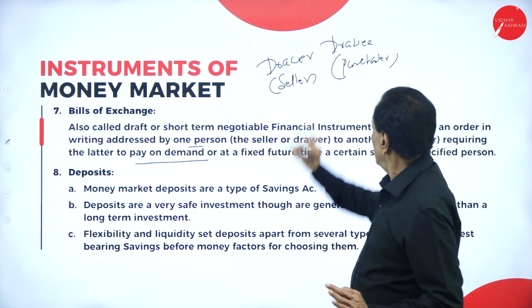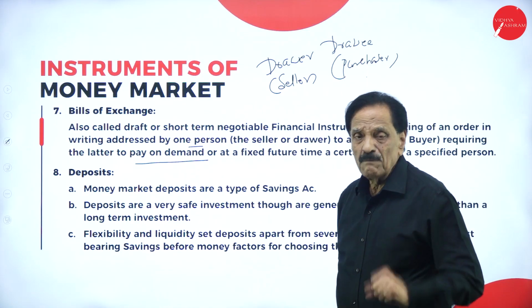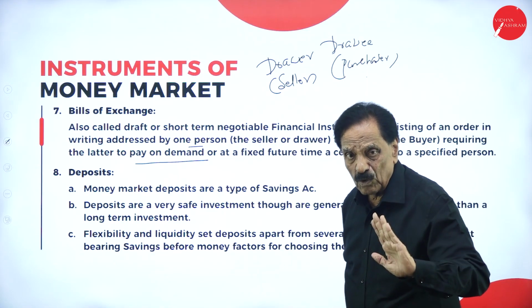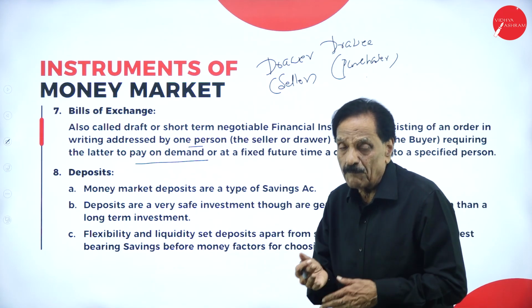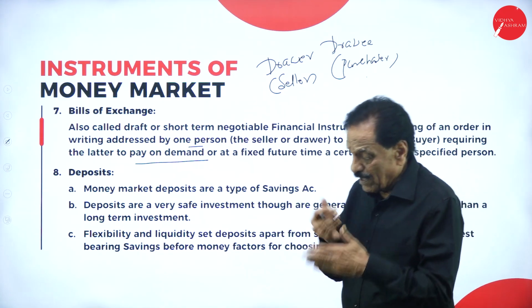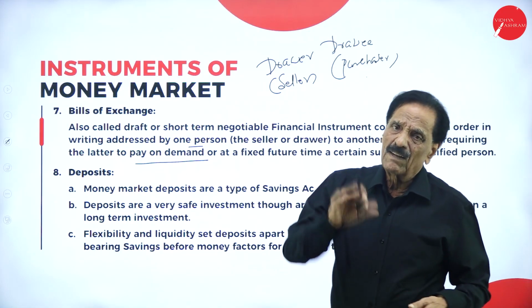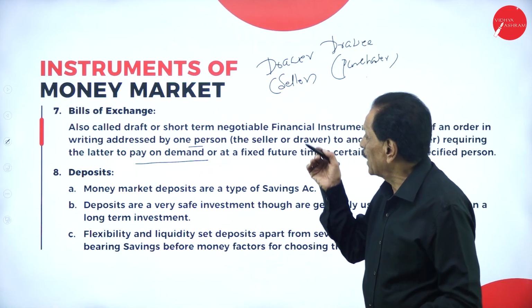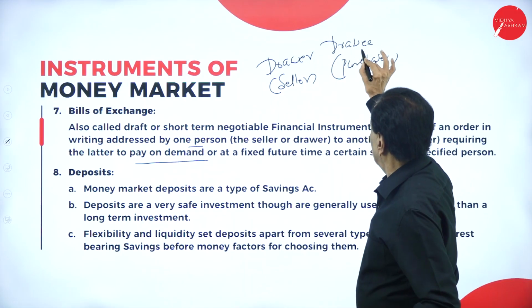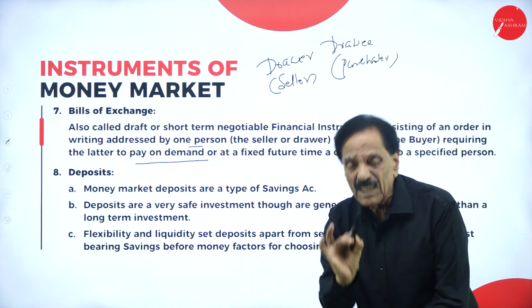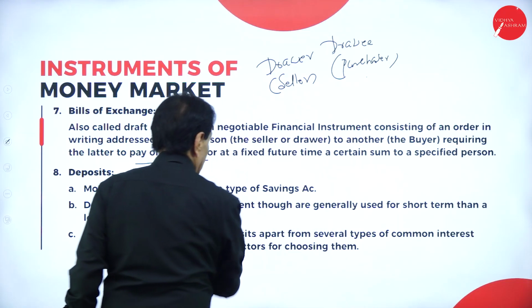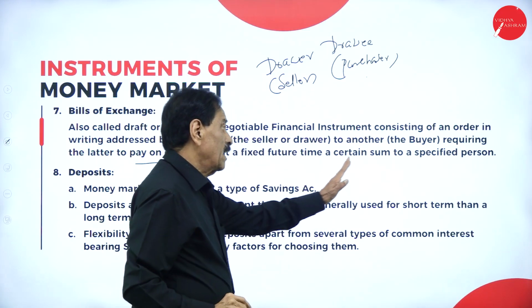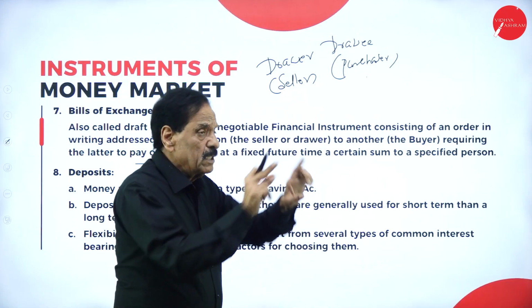The drawer writes the letter on the drawee saying that you have taken the goods on credit and you have to pay back the money after 6 months with interest. If he does not pay the money, then we'll go to a court of law. So the drawer writes on the drawee. Drawer is the seller, drawee is the purchaser. Either he has to pay on demand or at a fixed future time a certain sum of money specified in